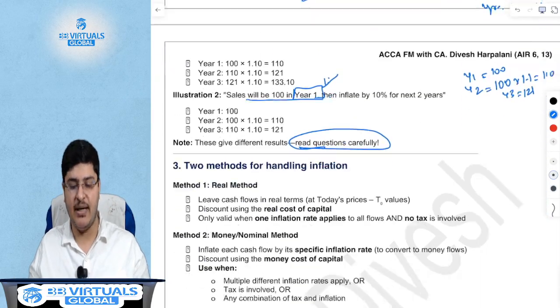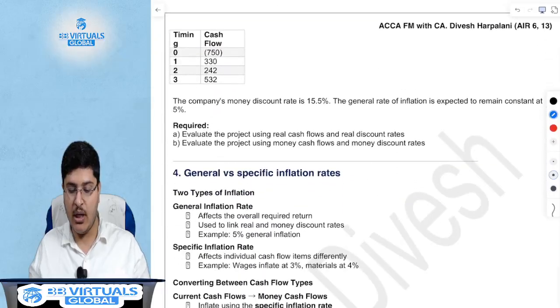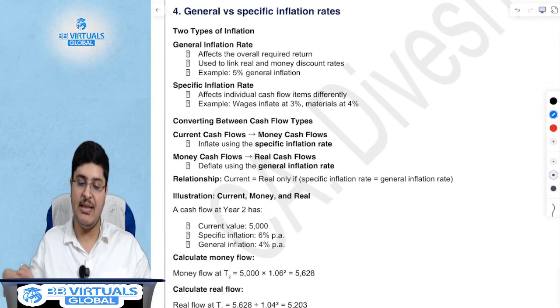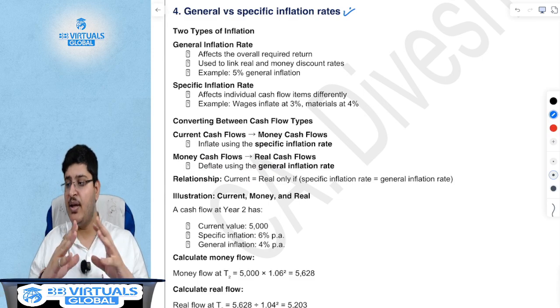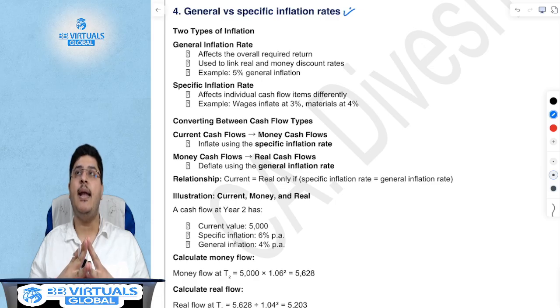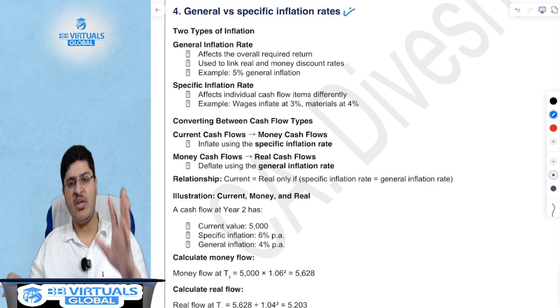Now there are two methods of handling inflation, but before that, I want to cover another concept. There's a concept of general versus special inflation rates. Keep the concept aside. Let me talk about an example.